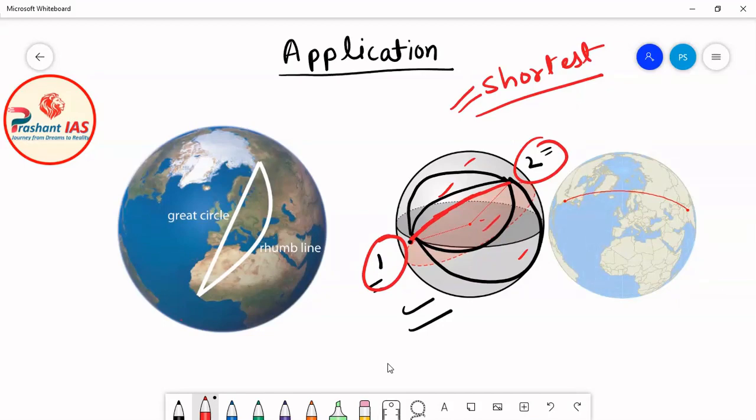If you want to find the shortest distance between 2 points on the surface of Earth, then you have to draw a great circle which is passing through both of these points. Then the path which is along the great circle will be the shortest path, and all other paths will be longer than the path on the great circle.